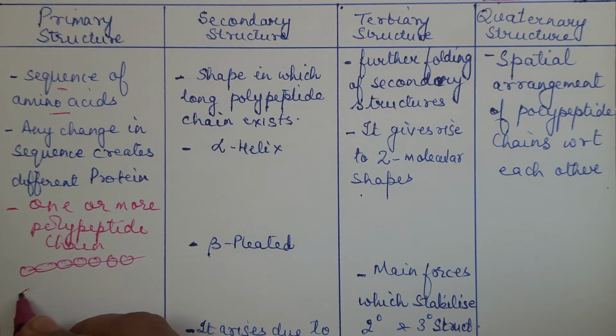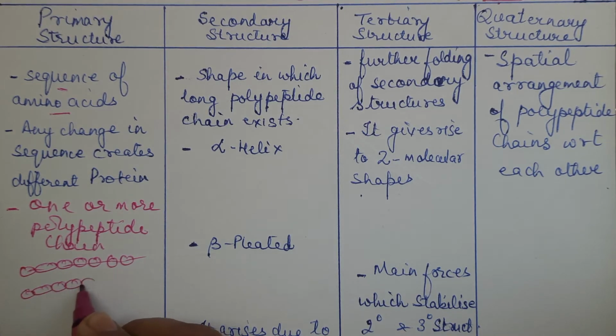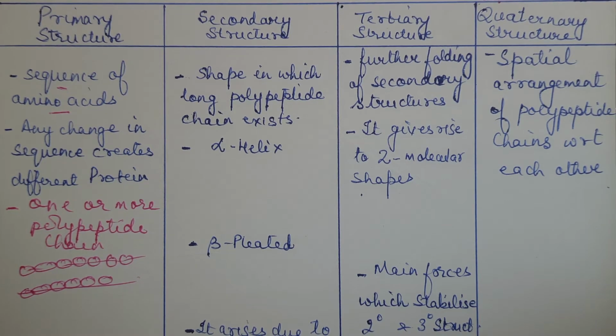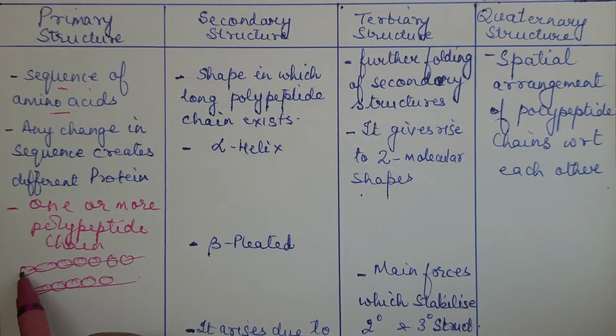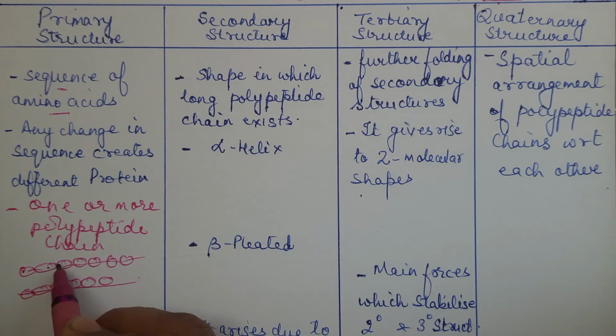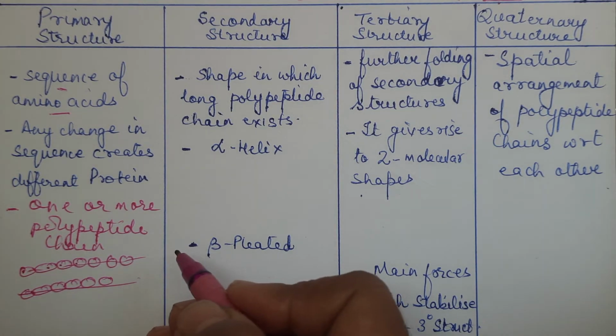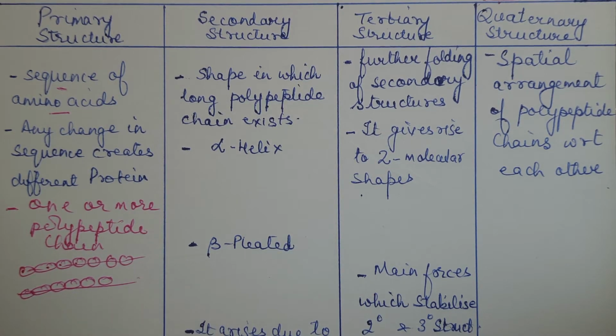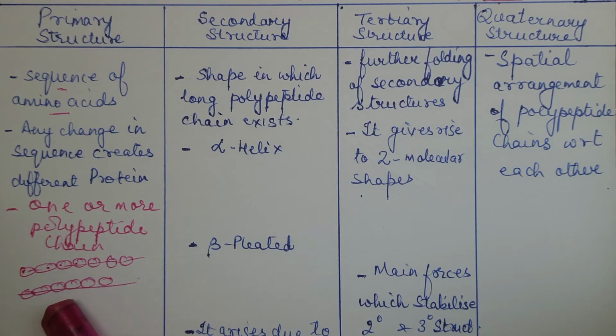Like this, the protein may have one, or it may have many polypeptide chains. This is the primary structure. What sequence? It may be glycine, valine, leucine, aspartic acid. You must have seen many other amino acids. So in what sequence are they arranged? That is the primary structure. A change in any one sequence will create a different protein.